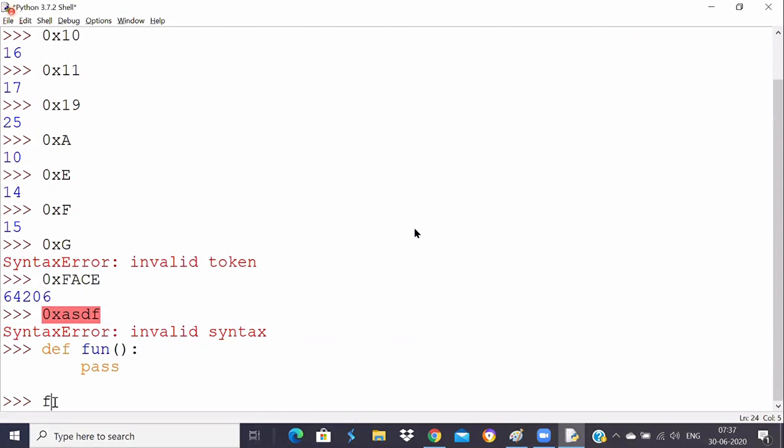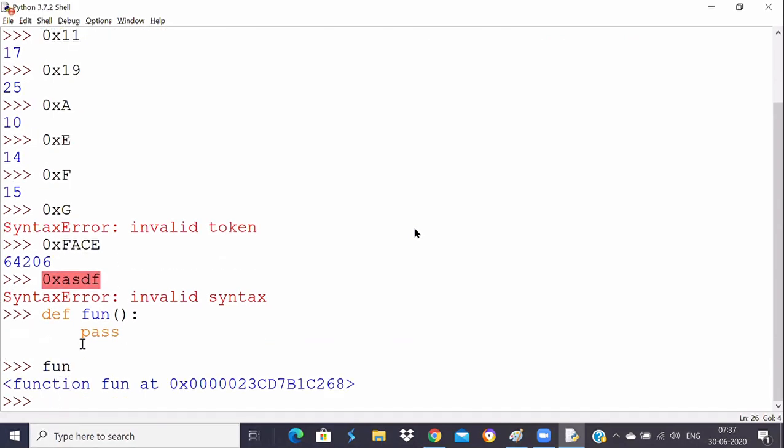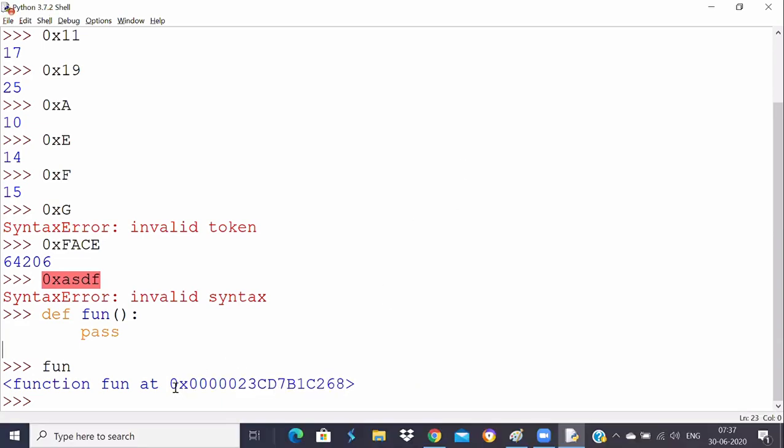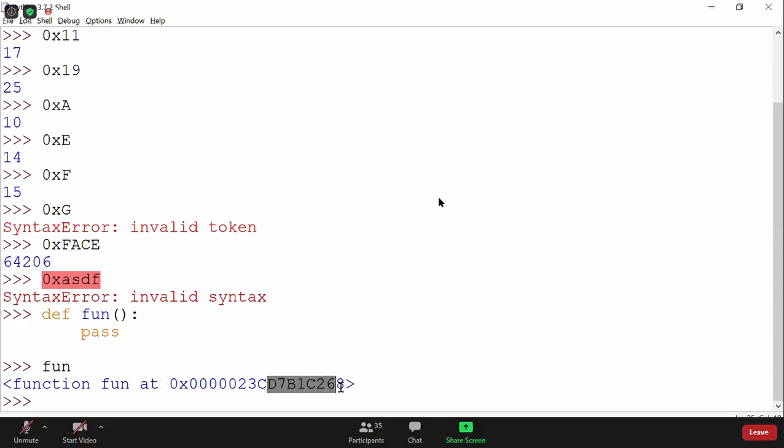If we just print fun, you see that it prints something starting with 0x, then a long value ending in 2D. Can you see this? By looking at the number, can you tell me in which form it is? In hexadecimal. How can you say that it's hexadecimal? Because it starts with 0x, and also you have these valid hexadecimal digits: from 0 to 9, and you have C, D, B and so on.